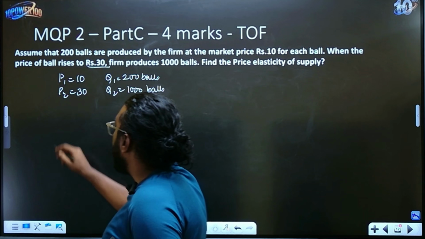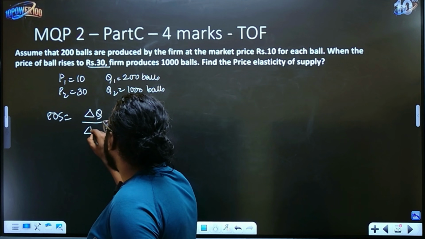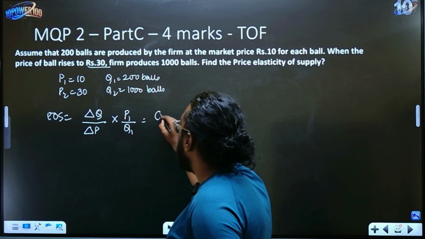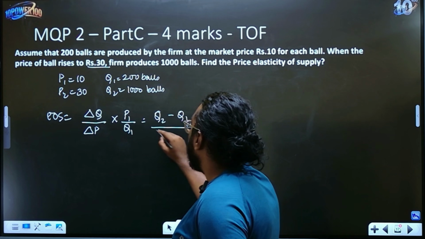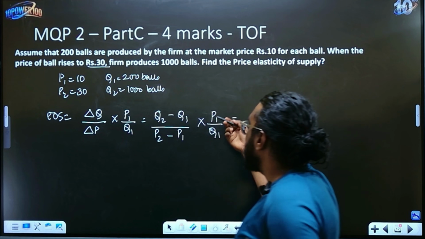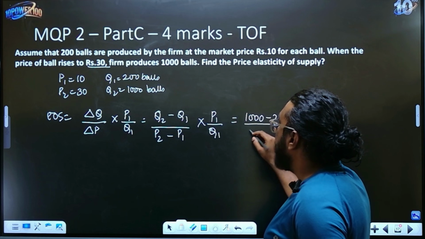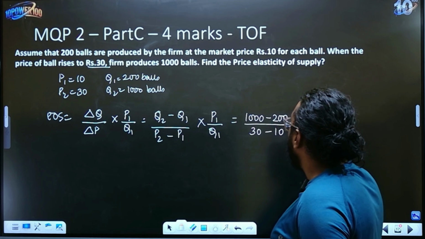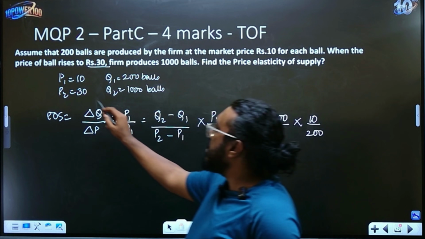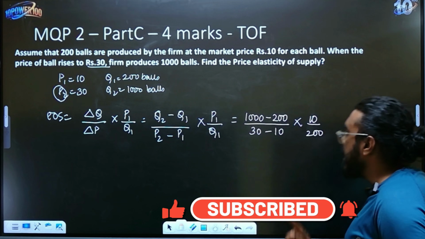After that you write your formula. Elasticity of supply is equal to change in quantity divided by change in price into original price by original quantity. So change in quantity is Q2 minus Q1 divided by P2 minus P1 into P1 divided by Q1. Now just substitute, do it carefully. 1000 minus 200 divided by P2 is 30 minus 10 into P1 is 10, Q1 is 200. When writing like this, the mistake they make is substituting P2 by Q1. Be careful, it is P1 by Q1.